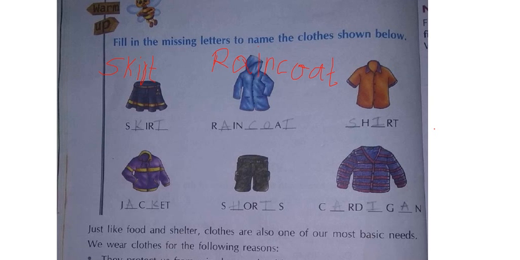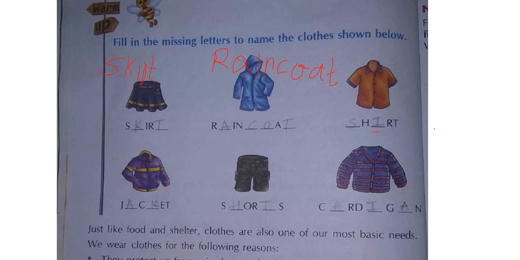Next one is what, children? Shirt. S-H-I-R-T. I am not having space here, I am just saying. You can listen and write. Here it is written already, right? Shirt. S-H-I-R-T. Next, moving to the next picture. What is this? Jacket. Jacket. Okay, I am repeating it again. Jacket.